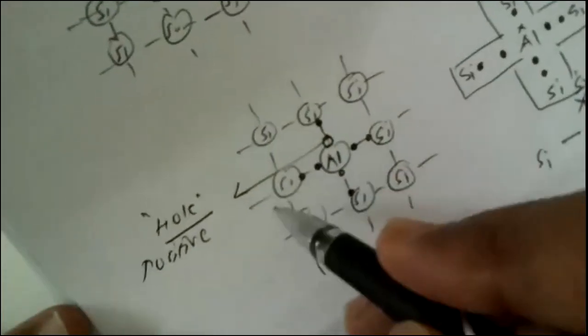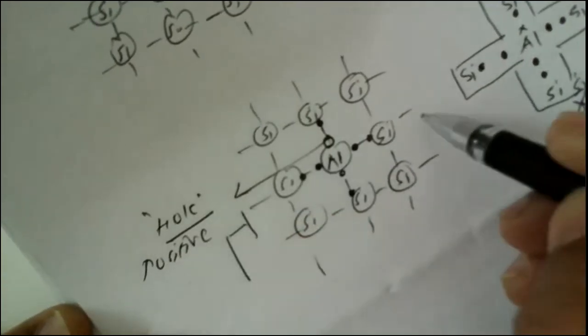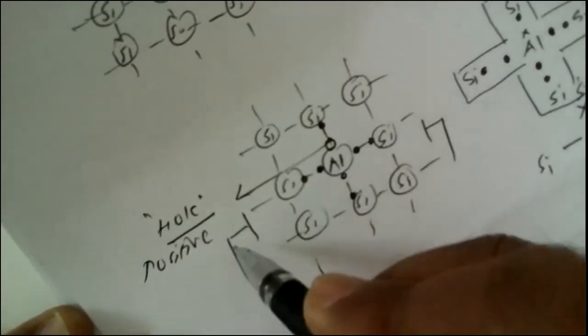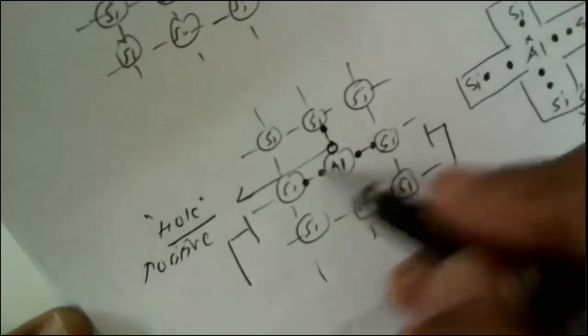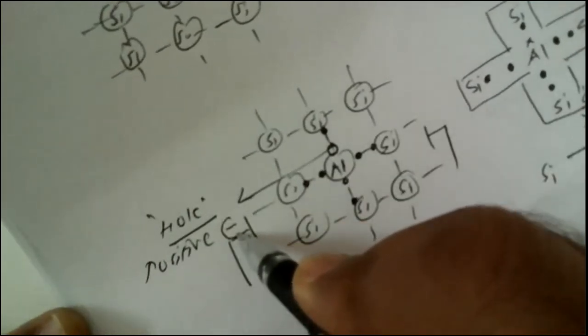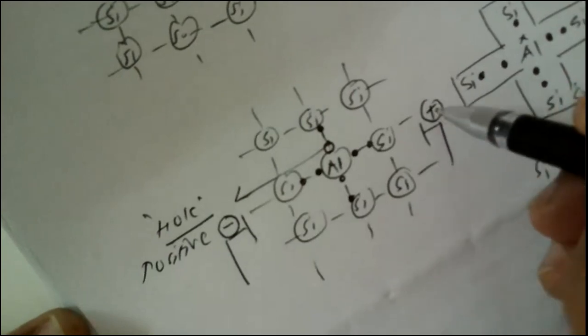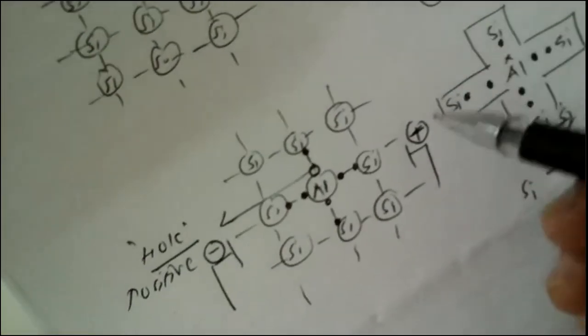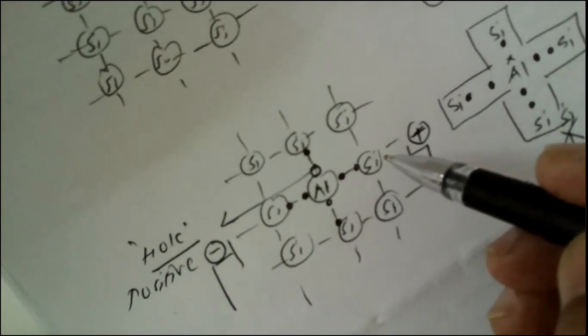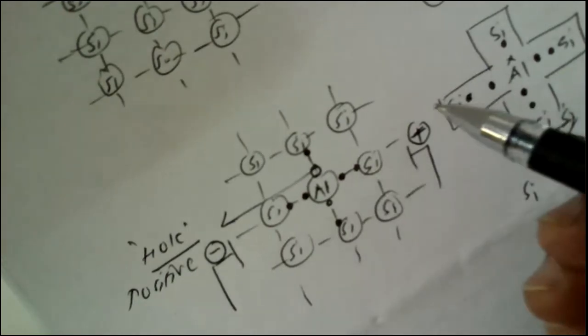So under the influence of an electrical potential, this hole migrates towards the negative charge terminal, and electrons migrate towards a positive charge terminal because electrons move to the opposite pole.